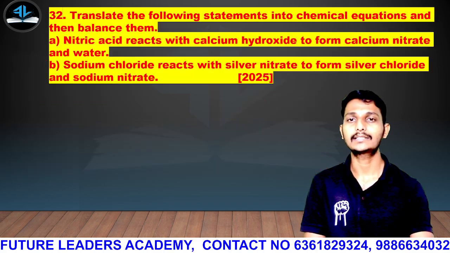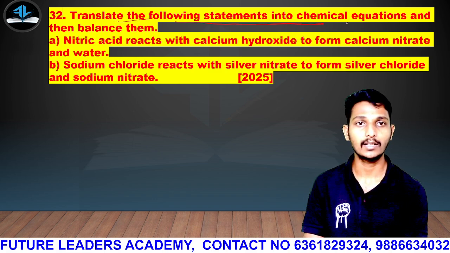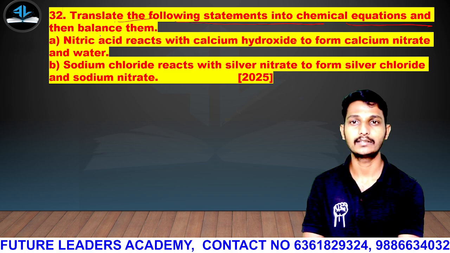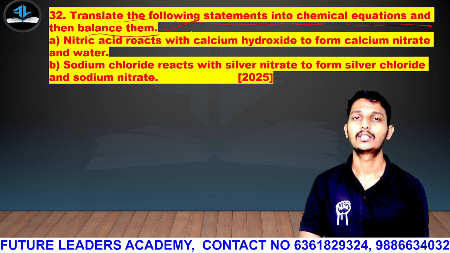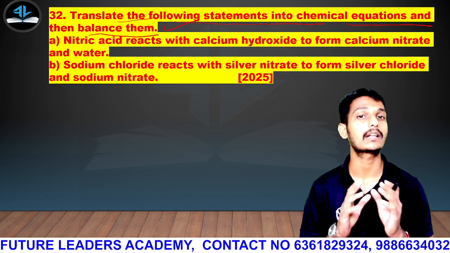Okay, and next, the question is: translate the following statements into chemical equations and then balance them. Here, with the statement, they have given the chemical reactions.